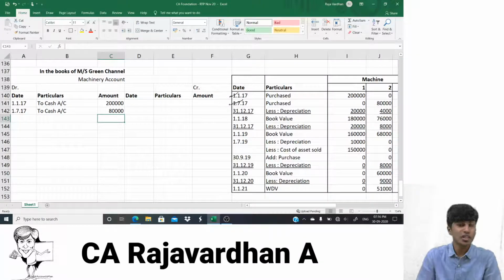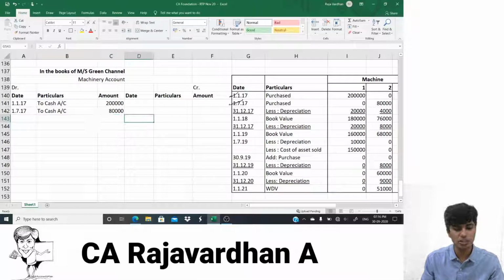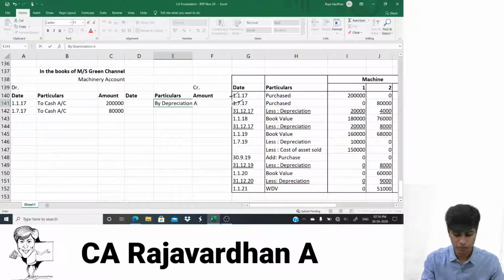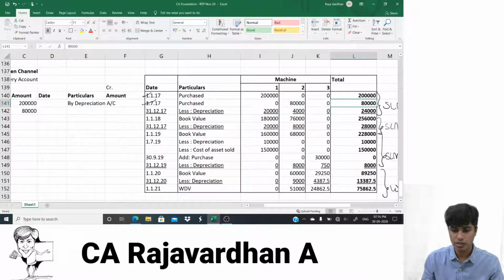Less depreciation. For depreciation, what is the entry? Depreciation is an expense. Expense has to be debited. So I would have to write depreciation account debit to which account? To machinery account. So depreciation account debit to machinery. So in machinery account I'll write by depreciation account. What is the amount? Let's just look at the total column.